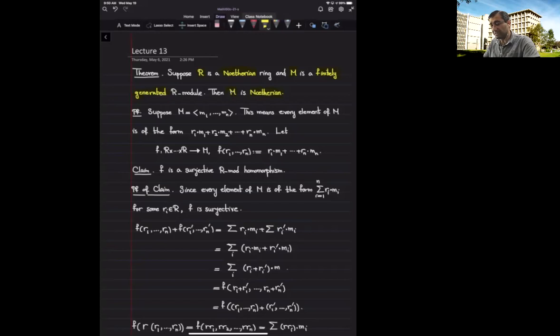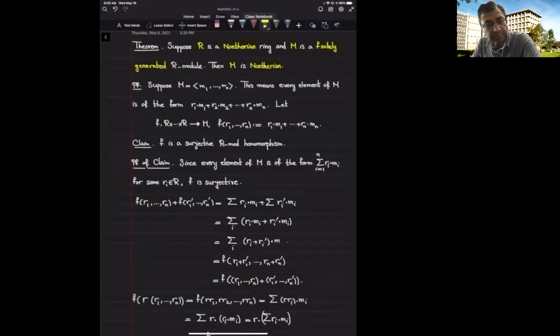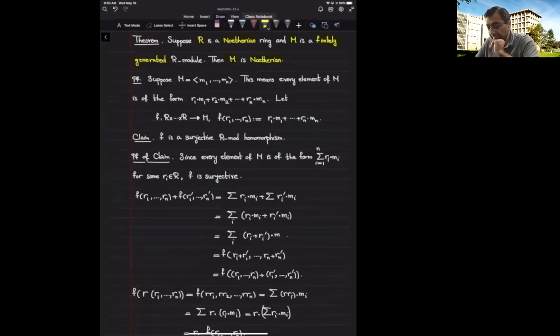Okay, so let's see how the proof goes. At the beginning of the proof, we also produce a kind of claim that's going to play an important role later when we want to classify finitely generated modules over certain rings. Okay, so M is finitely generated.